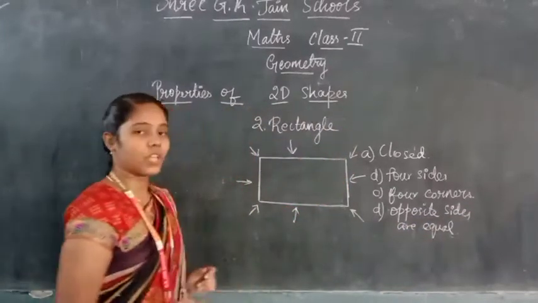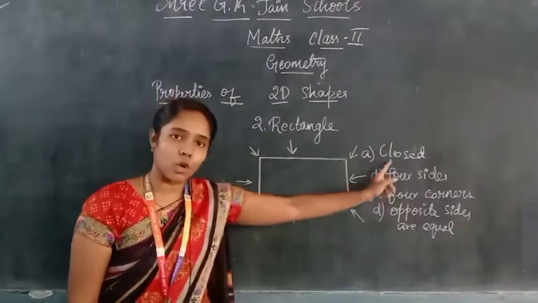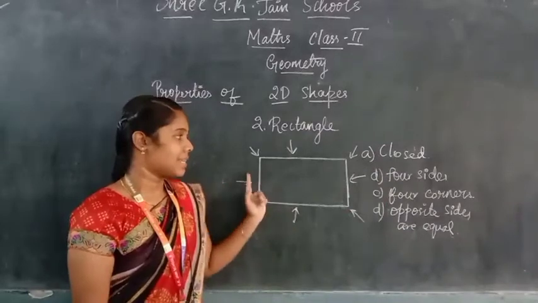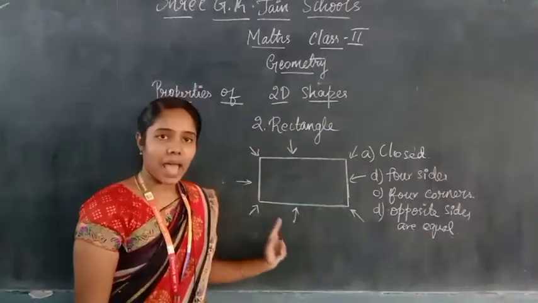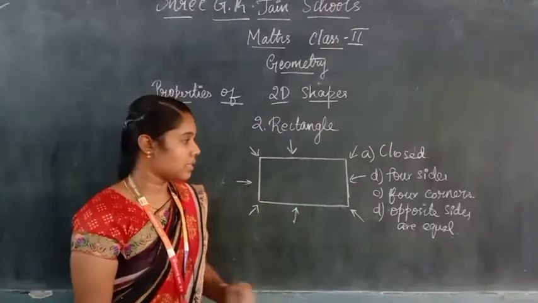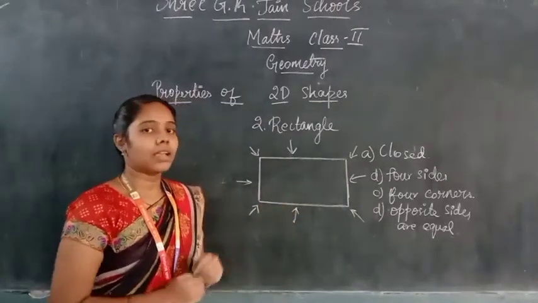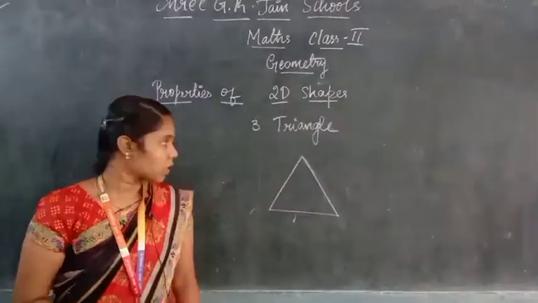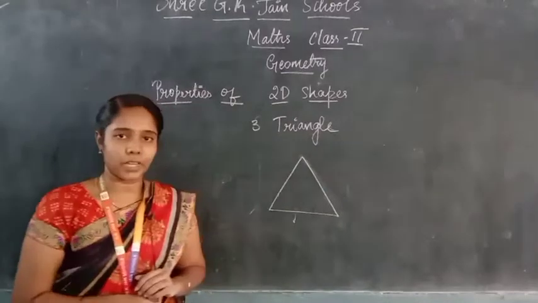Okay, let us recall the properties. A rectangle is a closed shape. It has 4 sides and 4 corners, and opposite sides of a rectangle are equal. Understood? The third 2D shape is triangle. Let us talk about the properties of triangle.